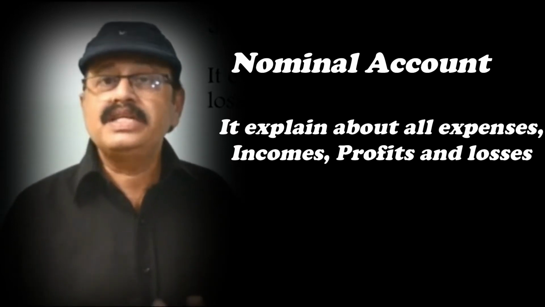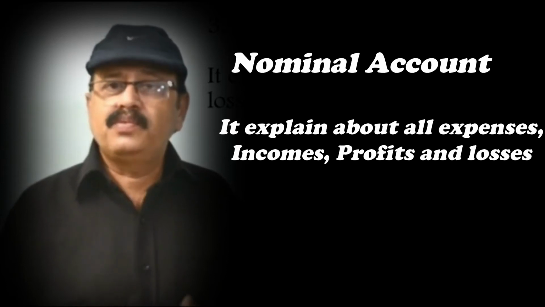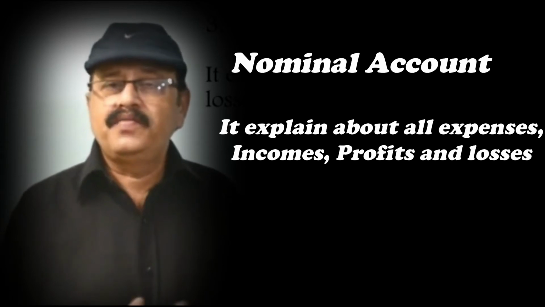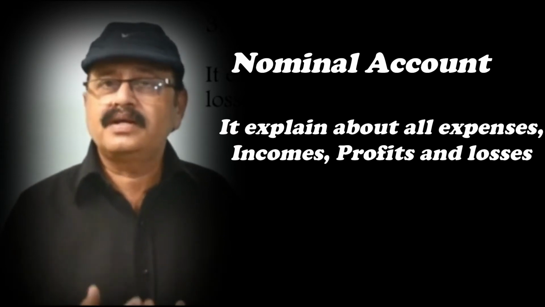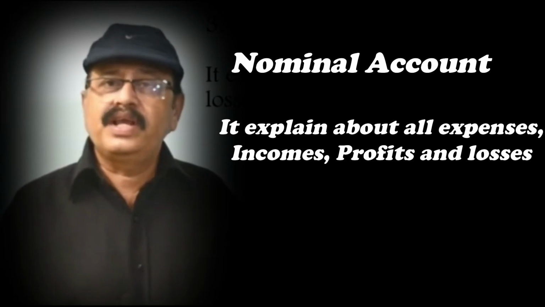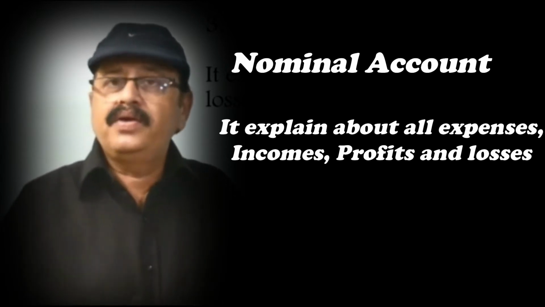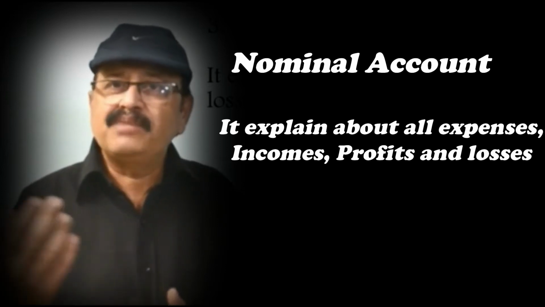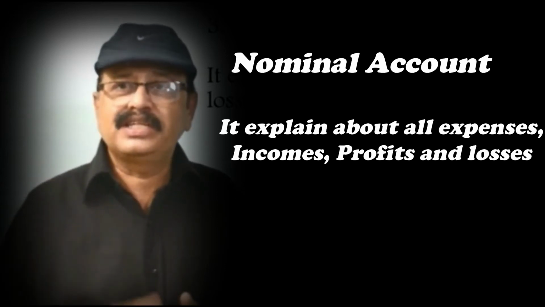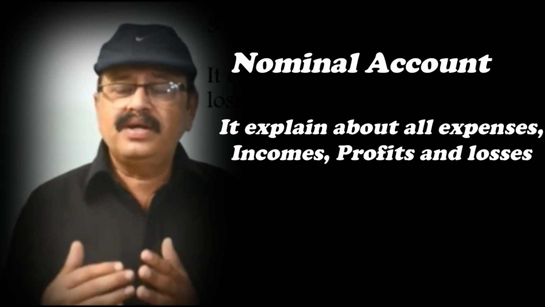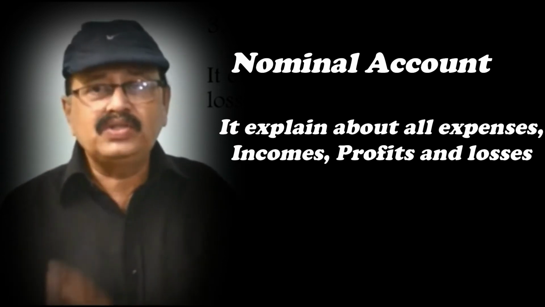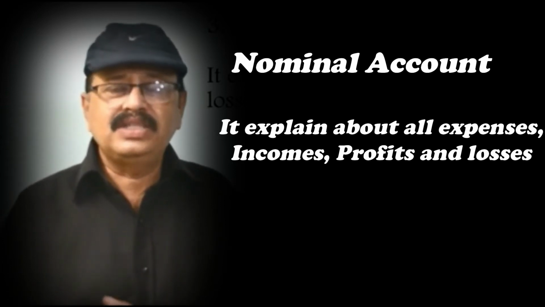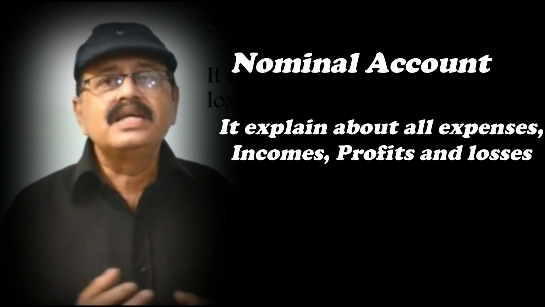The next one is income. Income means, for example, what you are earning. Your salary is an income. If you have your own house, when you are getting rent, this is also an income. For example, you have some money and you have given loans to others. When you are giving loans, you will get some interest on the loans. That interest is income. So whatever you are getting on the assets is also an income, for example rent on the building and interest on the cash.